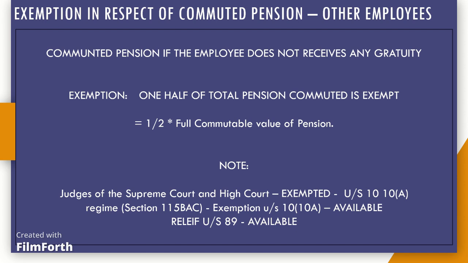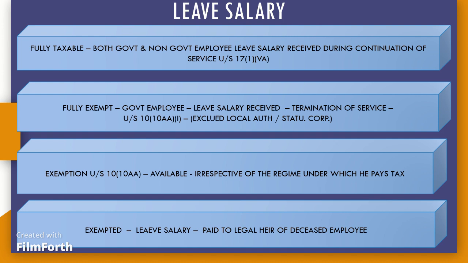The CBDT has, vide this circular, clarified that exemption in respect of disability pension would be available to all armed forces personnel, irrespective of rank, who have been invalid out of such service on account of bodily disability attributable to or aggravated by such service. However, such tax exemption will be available only to armed forces personnel who have been invalid out of service on account of bodily disability attributable to or aggravated by such service, and not to personnel who have been retired on superannuation or otherwise.